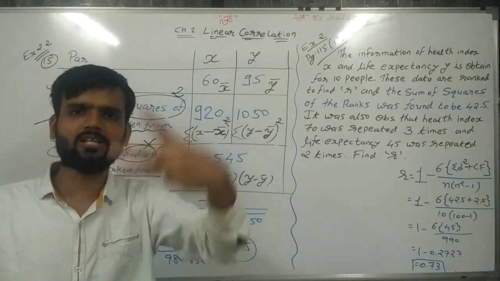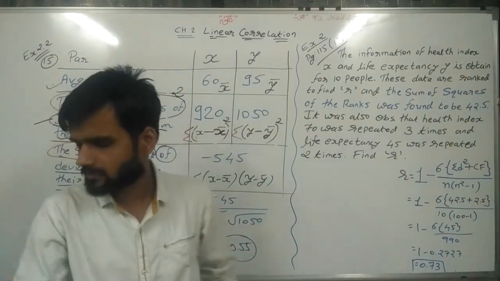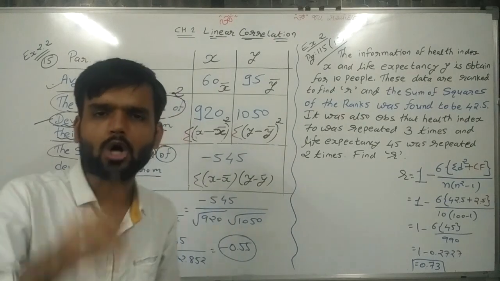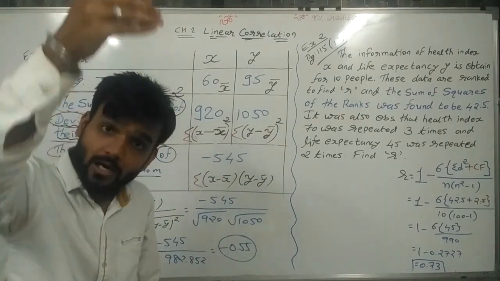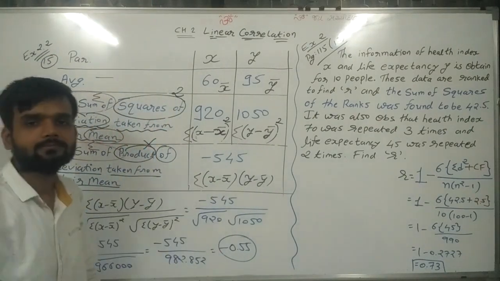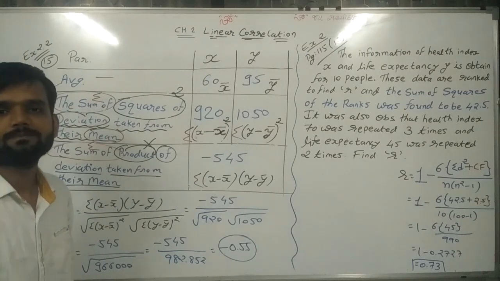Carl Pearson's main three formulas we have already done. On that basis, whatever sums are given in your textbook, you can solve very easily, because the hardest sum is this one, in which information is not given clearly.